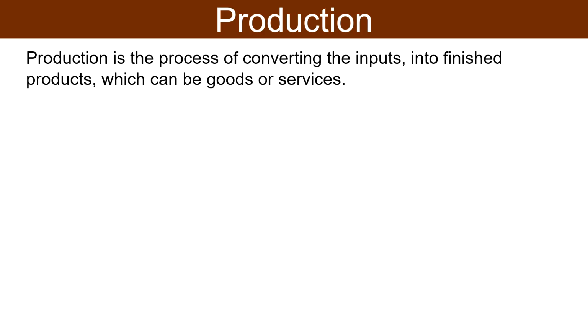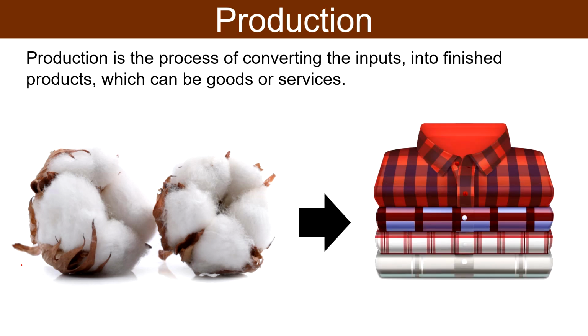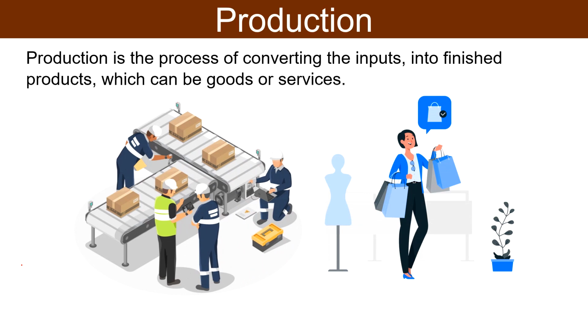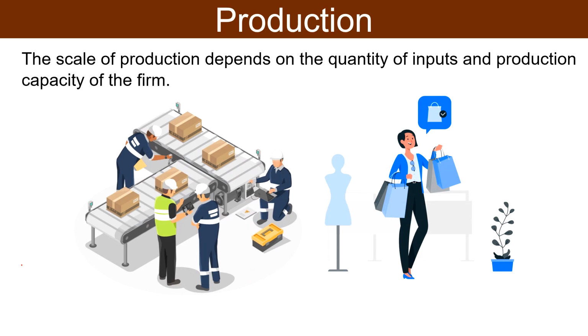To understand the factors of production, first of all, you must have a basic knowledge of production. Production is the process of converting inputs into finished goods, which can be goods or services. For this purpose, the product has to pass through various processes, stages, and hands to reach the final consumer in its consumable form. The scale of production depends on the quantity of inputs and production capacity of the firm.